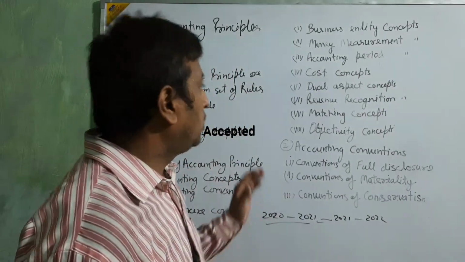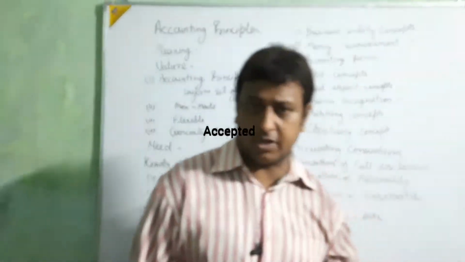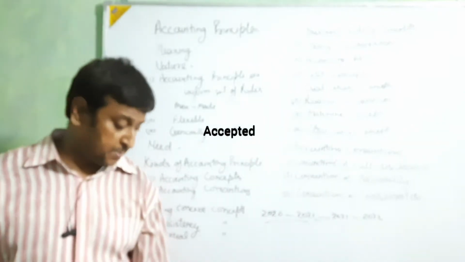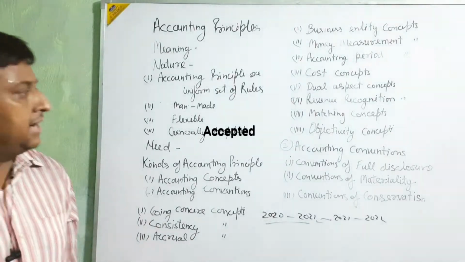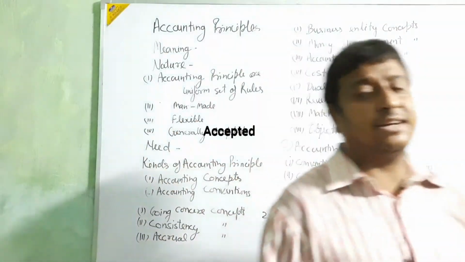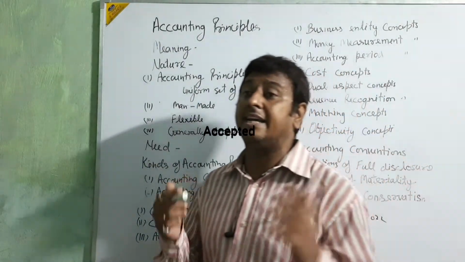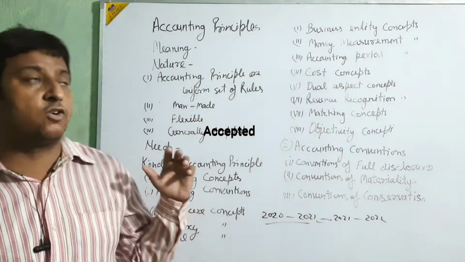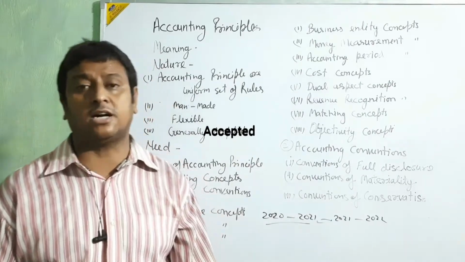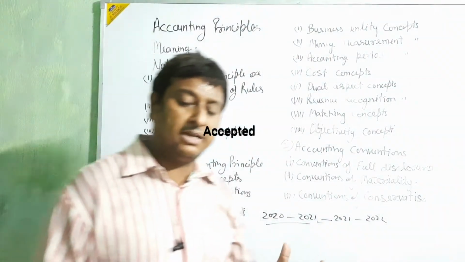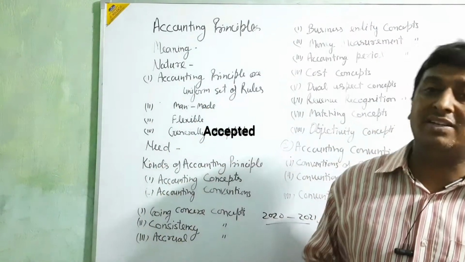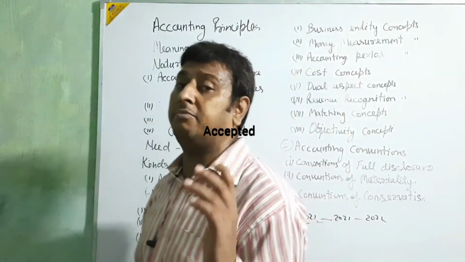Okay, beta? Dual aspect concept. In this concept, as we are well aware, all the transactions have two sides. And in the double entry system, we are going to operate the dual aspect concept. It means we are going to take both sides. One side debited, one side credited is the rule of the double entry system.